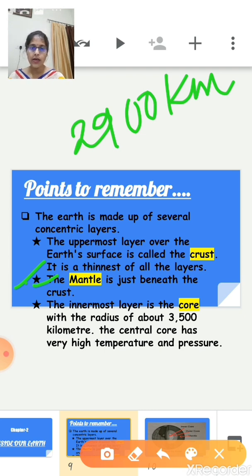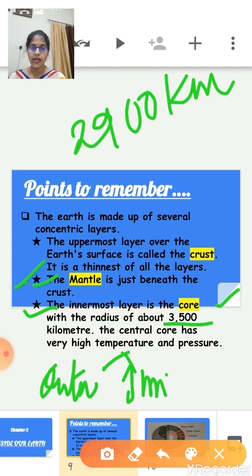Now the next one is the third important layer, the innermost layer. The innermost layer is the core, with a radius of about 3500 kilometers. The central core has very high temperature and pressure. This core is further divided into two: the first is the outer core and the second is the inner core. Is it clear? So basically the earth is made up of three important concentric layers: the crust, the mantle, and the core.